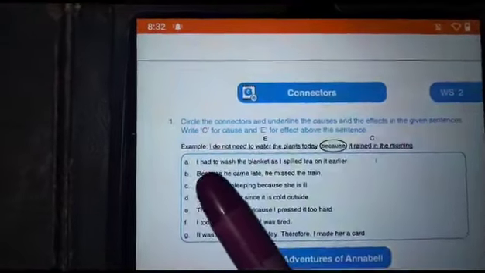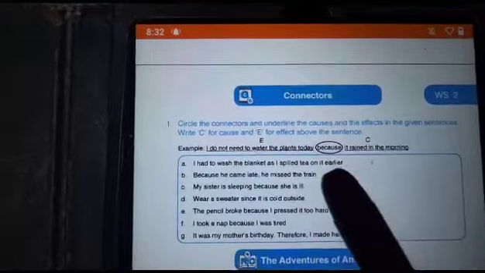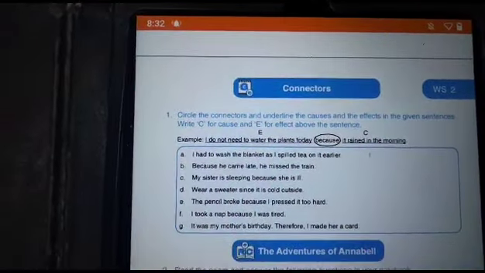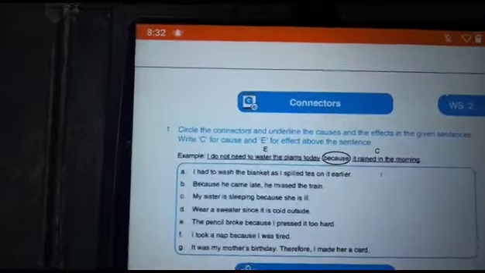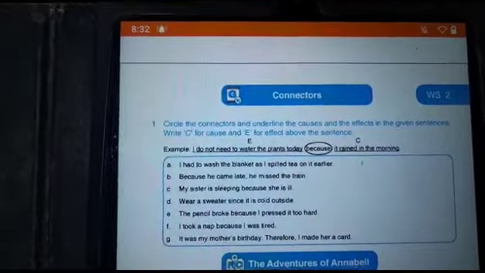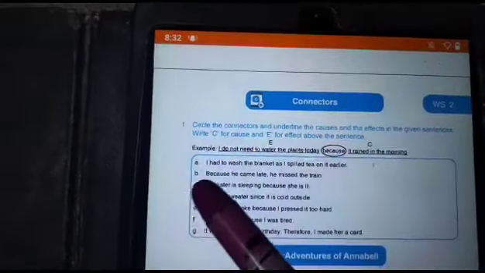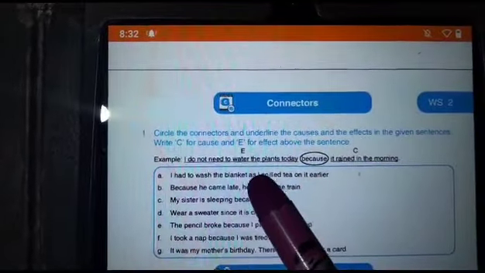Now listen. Read the A question. I had to wash the blanket as I spilled tea on it earlier. So now you have to underline the causes and effects, okay, and mention it, and also circle all the connectors. Now students, tell me, here which one is the connector? Nice.